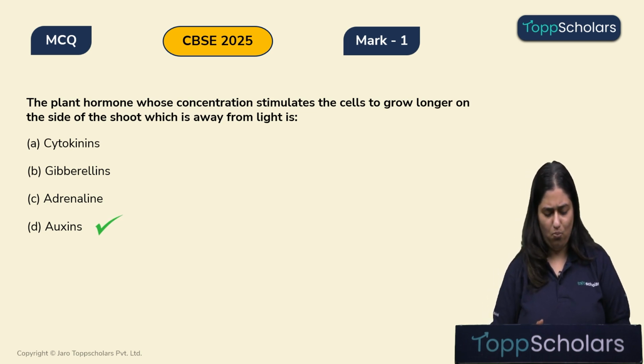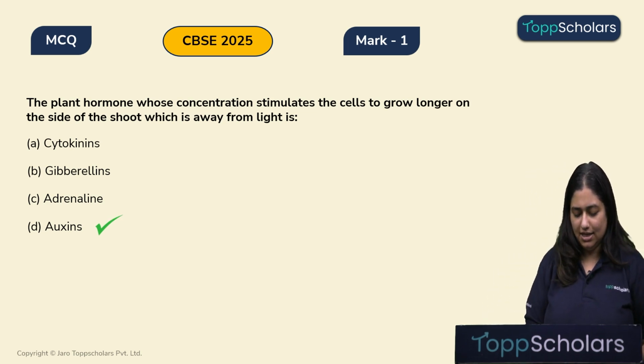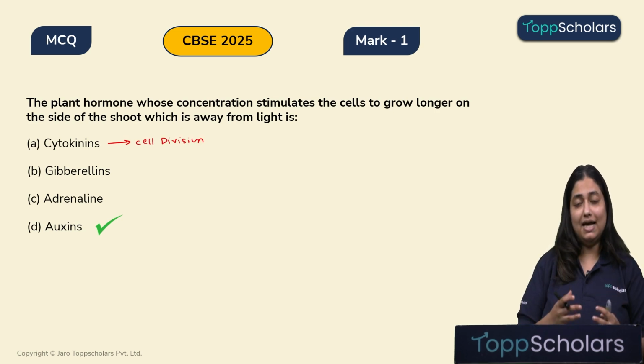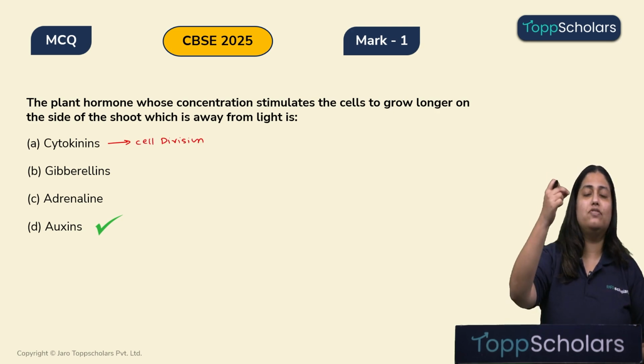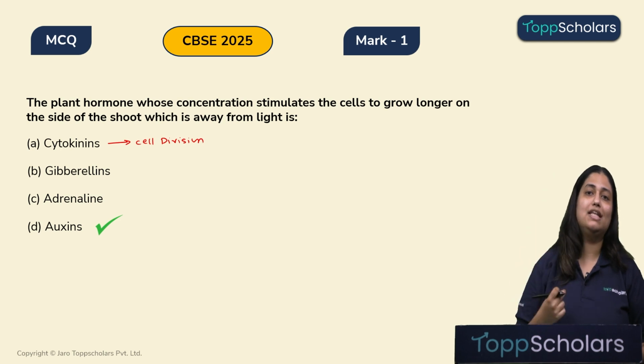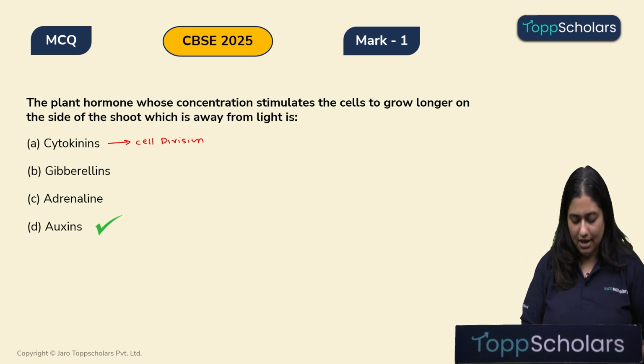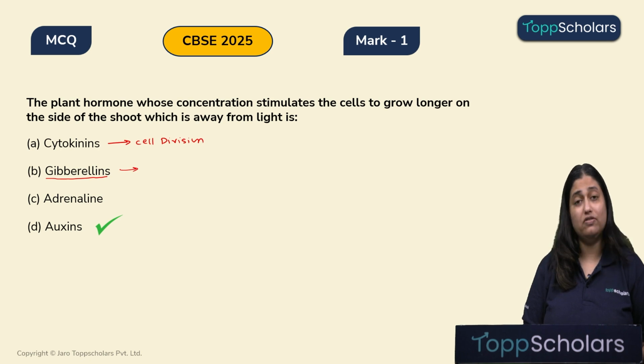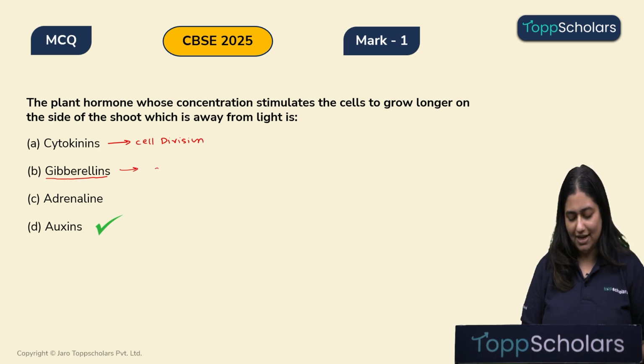Now let's see why the others are incorrect. Children, cytokinins, they mainly help in cell division and especially in the ends of the shoot or at the ends of the root. Gibberellins, children, they also help in elongation of the stem, but along with that they are also involved in seed germination.